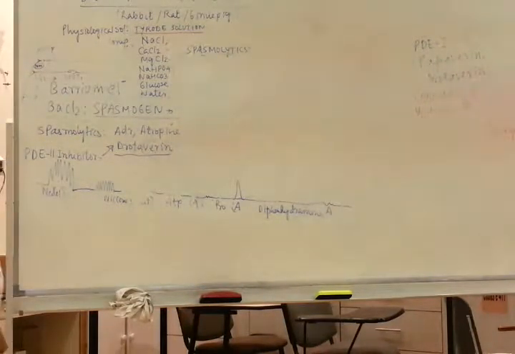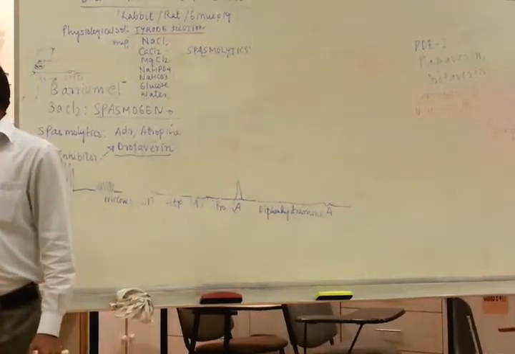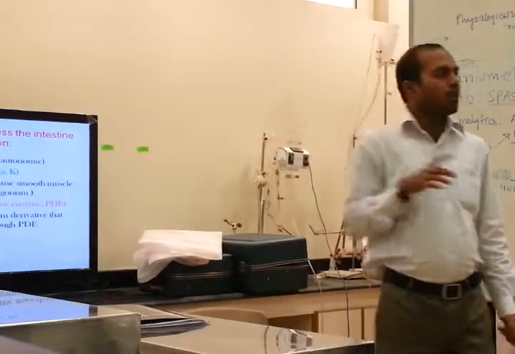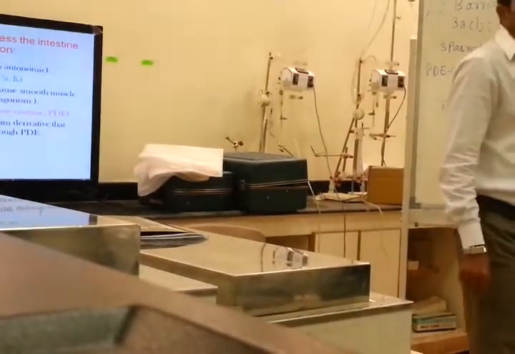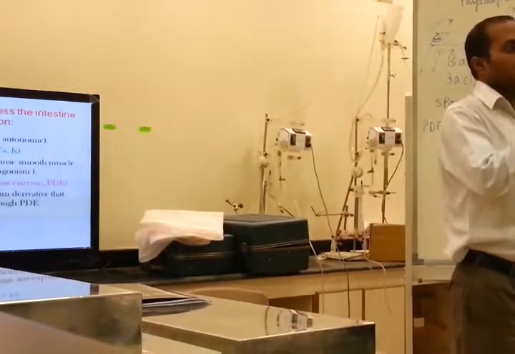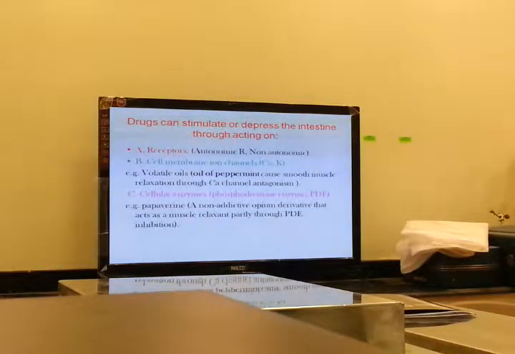On intestine, there are three types of drugs acting. One type of drug is acting on receptor, that is autonomic drug. Okay. Three types of drugs are acting. Receptor mediated, like autonomic drugs, like muscarinic acetylcholine, it acts on the muscarinic receptor. Adrenaline acts on the beta receptors, alpha receptors.